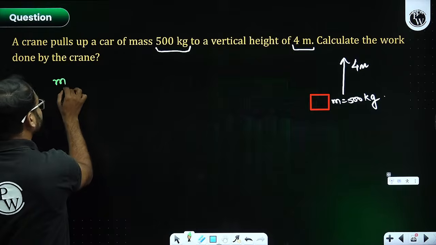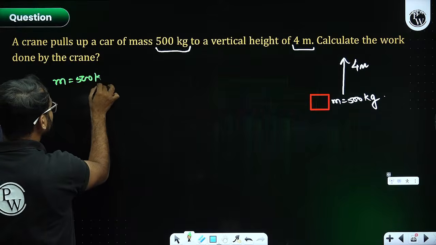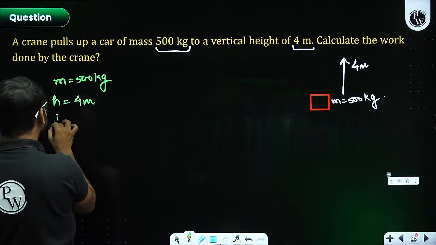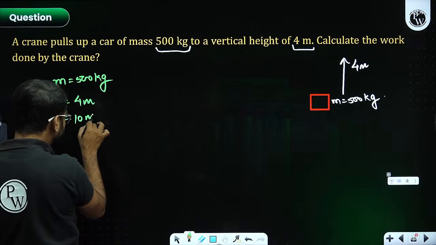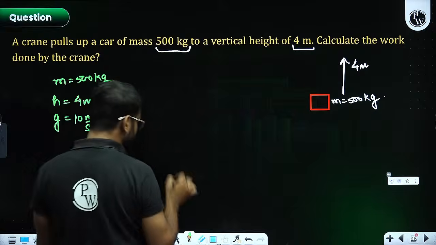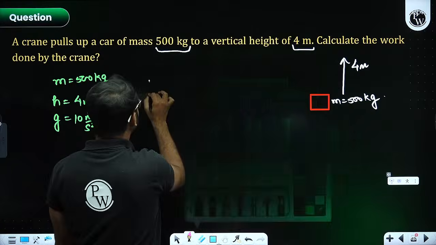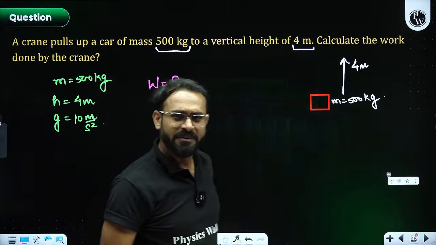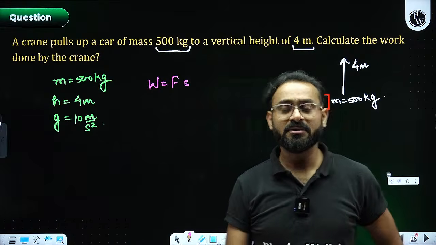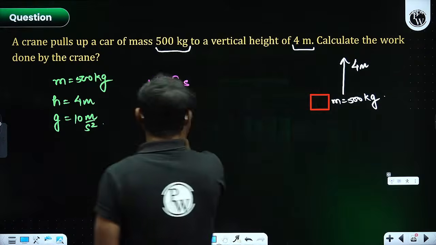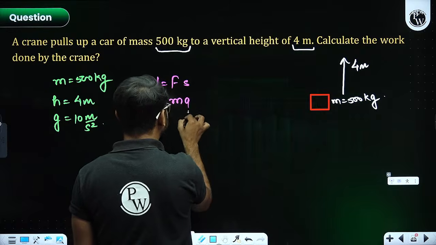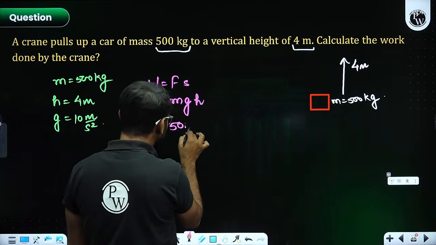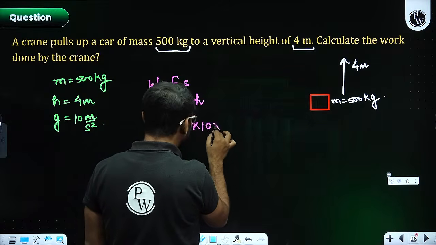The mass is 500 kg, height is 4 meter. The value of g is 10 meter per second square approximately, I have considered. The formula of work done that I have taken is Fs. Any problem in this? Force into displacement. So force is mass into acceleration due to gravity multiplied by height. Mass is 500, g is 10, height is 4.